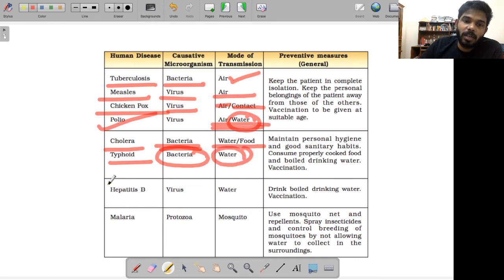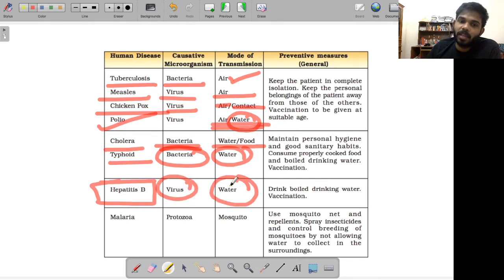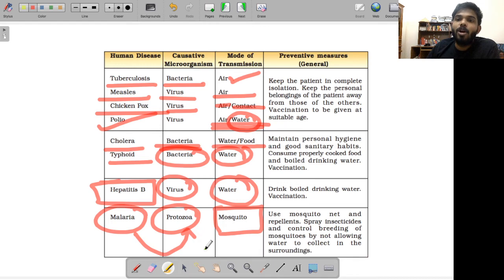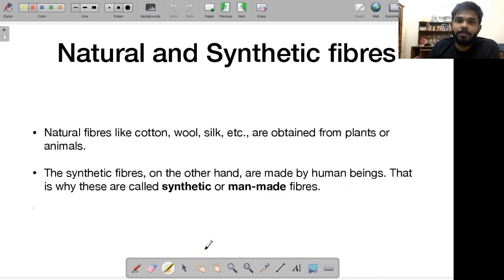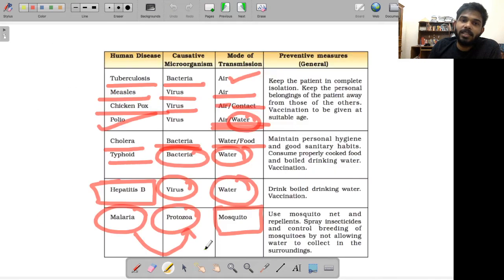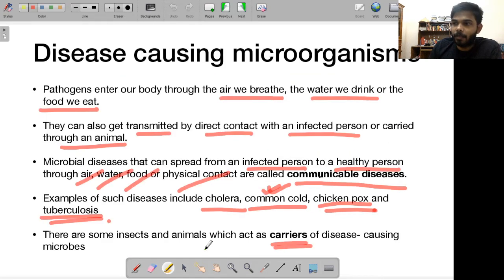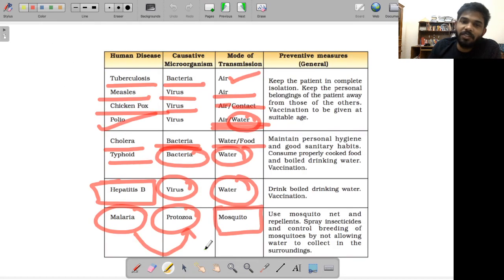Hepatitis B, this year a question related to hepatitis was asked. This is caused by a virus, and the mode of transmission is water. And then finally we have malaria. Of course, the mode of transmission of malaria is the mosquito, right? And malaria is caused by a protozoa. Remember, it's not caused by a virus or a bacteria, it is caused by a protozoa. Just try to remember what the diseases are and what the causative microorganisms behind them are. This is all basic information.